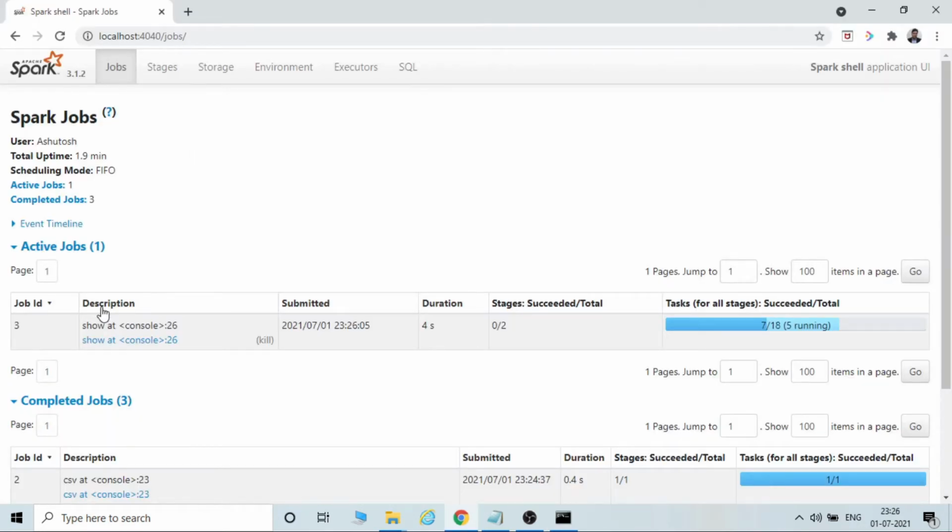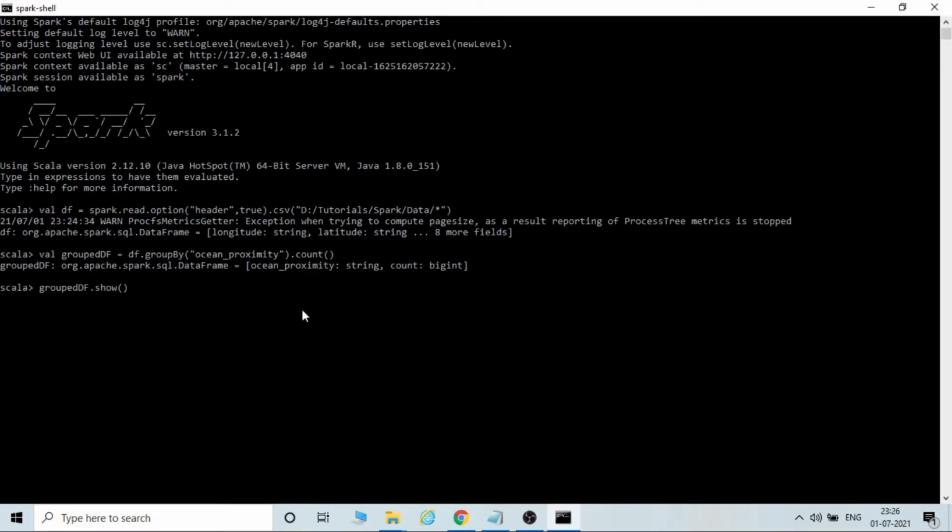Now you can see jobs here. So when we ran this statement, no action was called. So basically it created another DataFrame. So this is a transformation rather than an action. Okay, this answers our first question.